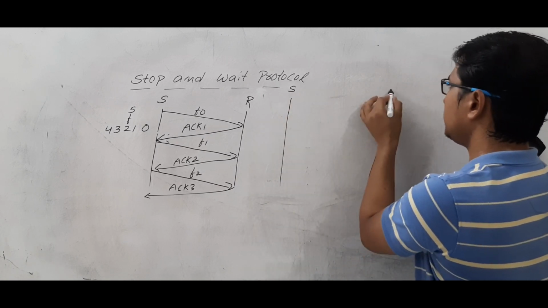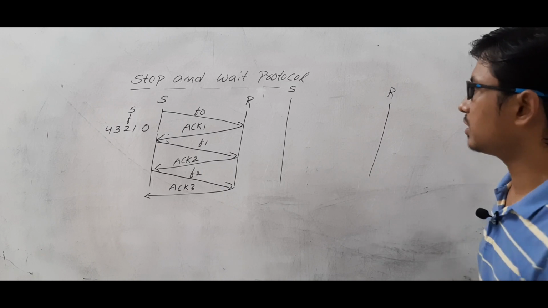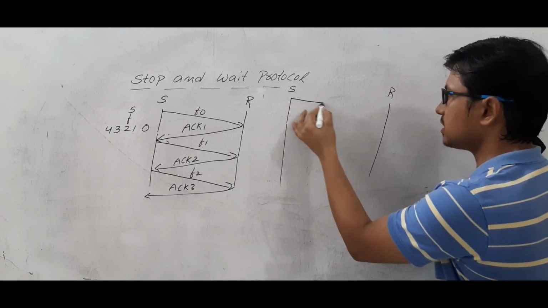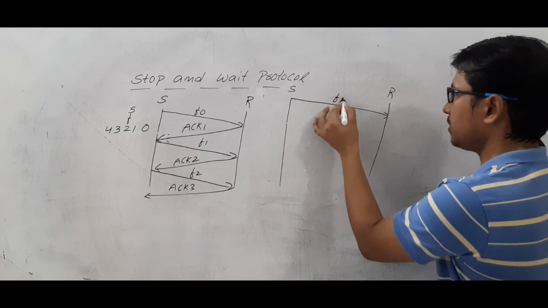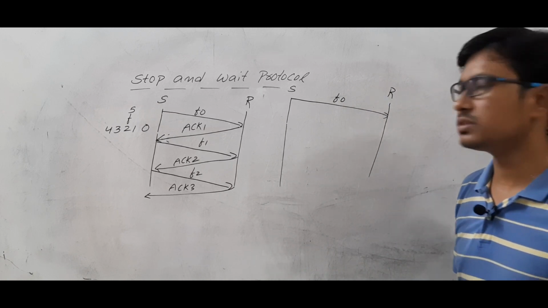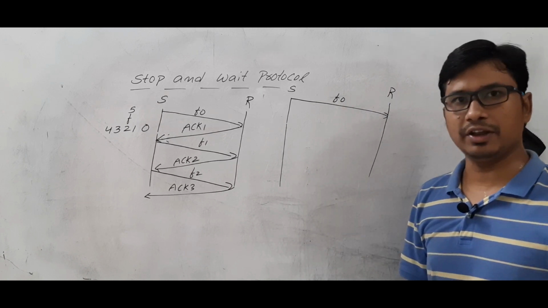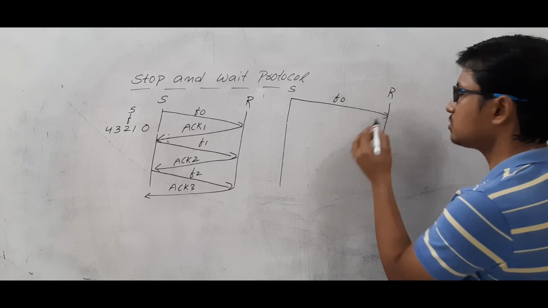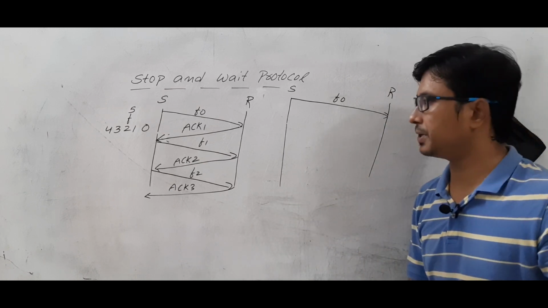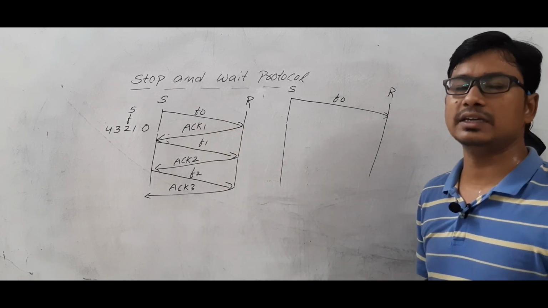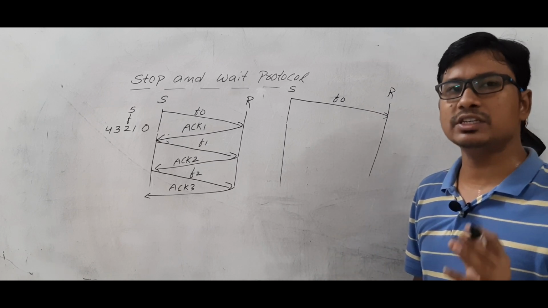You have a sender and you have a receiver. Now the sender has sent frame number 0. Okay, we have the sequence numbers for the frames. However, there is still no sequence number for the acknowledgement. Let's take it that there are no sequence numbers for the acknowledgement.